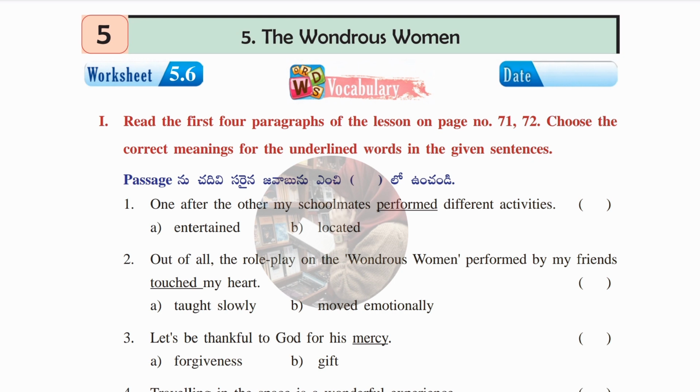Here, this is a vocabulary part. Let's see the first Roman. Read the first four paragraphs of the lesson on page number 71, 72. Choose the correct meaning for the underlined words. Here we have to read the first four paragraphs, means first paragraph, second paragraph, third paragraph and fourth paragraph. After that we have to read the sentences, and in those sentences we have some underlined words. So the meaning of that word we have to check in that paragraph. Then we have to place the answers.